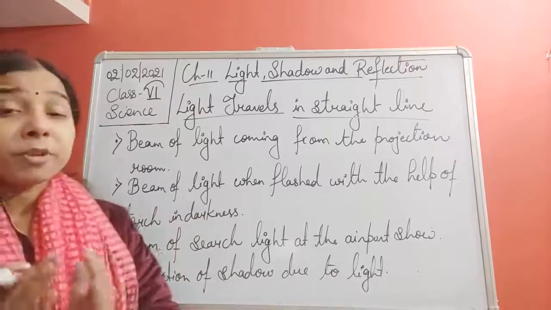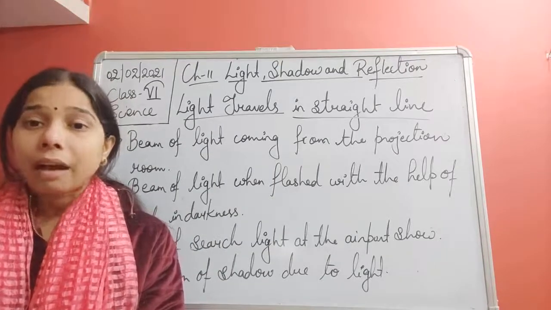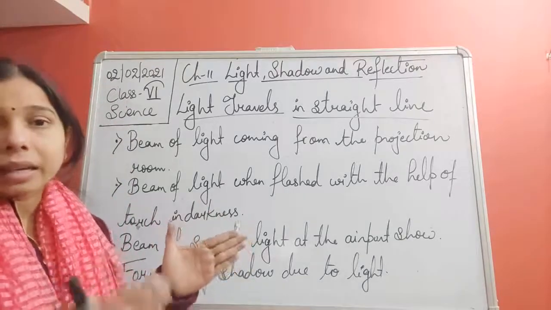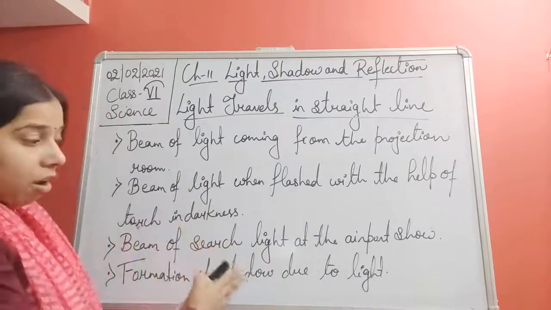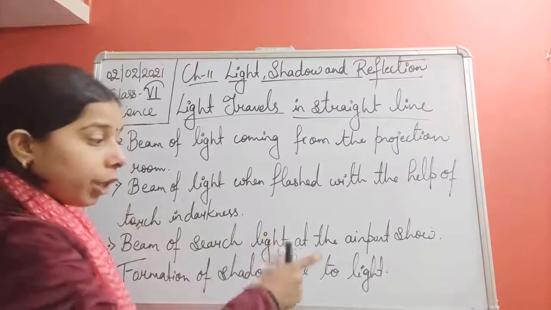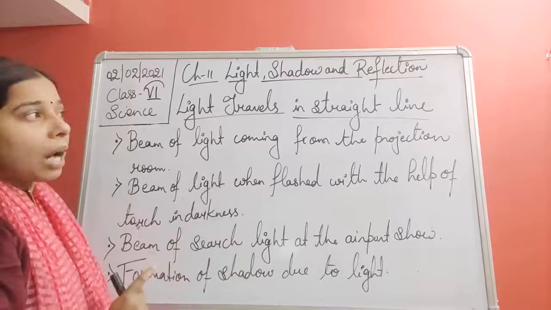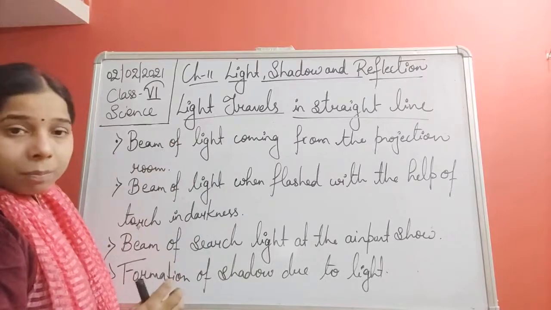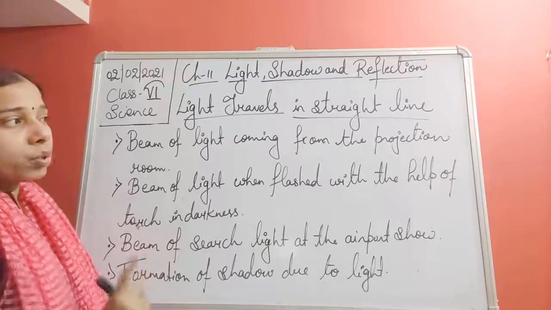Then the formation of a shadow. The basis of the formation of a shadow is that light travels in a straight line. When the light travels in a straight line and falls on an object, a shadow is formed. So the formation of a shadow occurs due to the nature of light, which proves that it travels in a straight line. All these examples prove that light travels in a straight line.